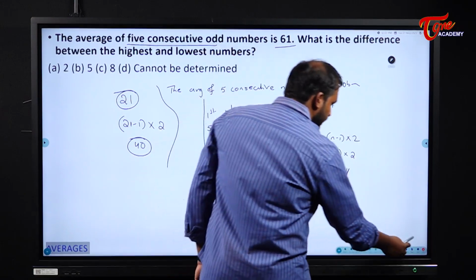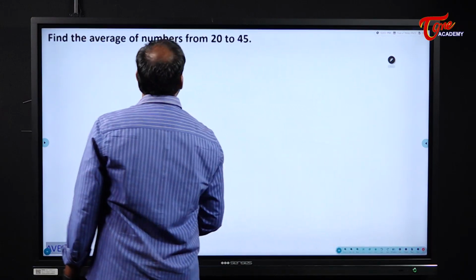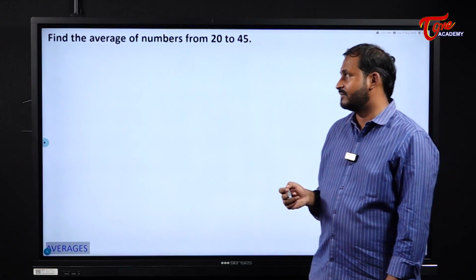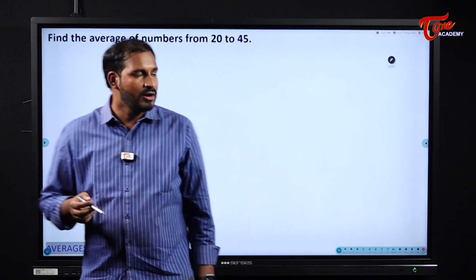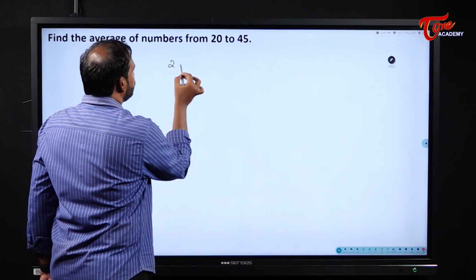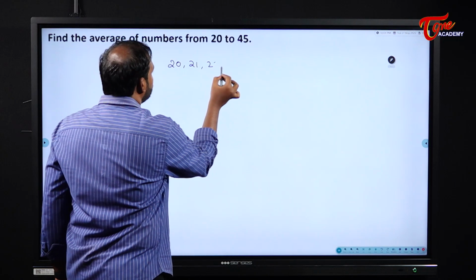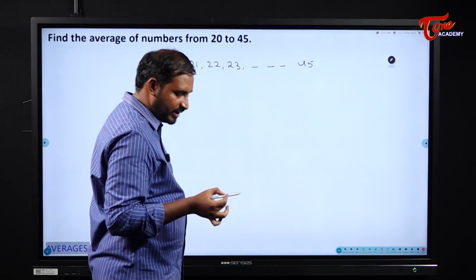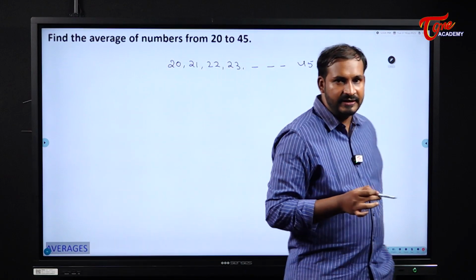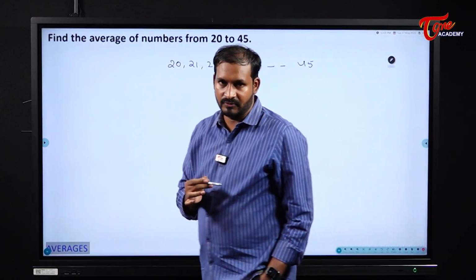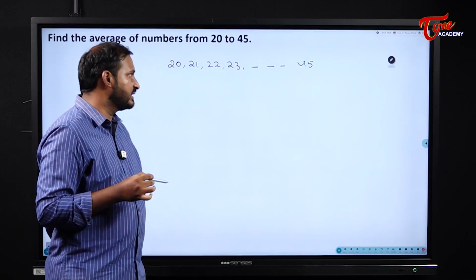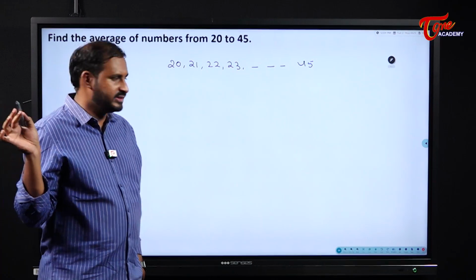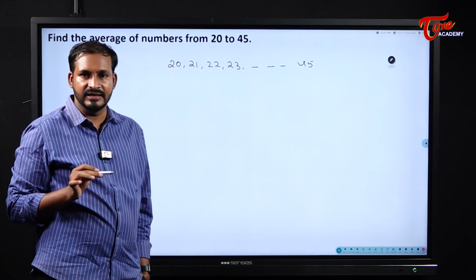Next one. Find the average of numbers from 20 to 45. All these are consecutive numbers, right? 20, 21, 22, 23 and so on up to 45. First and foremost thing, tell me how many observations are there here? That is very, very important, students. Why? Because finding the answer is very simple in this case.